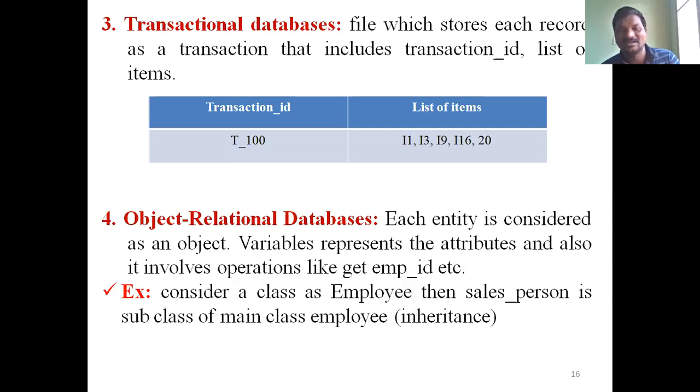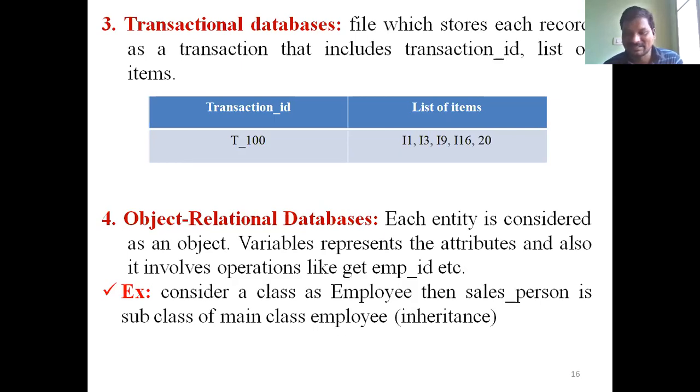Here, you will perform the mining techniques on transactional databases. Next, object relational databases. When you represent an object, it is an instance of a class. A class description is a set of objects, that means the class consists of attributes as well as operations. Each entity is considered as an object. Variables represent attributes, and it also involves operations like get, apply ID. That is object relational databases.